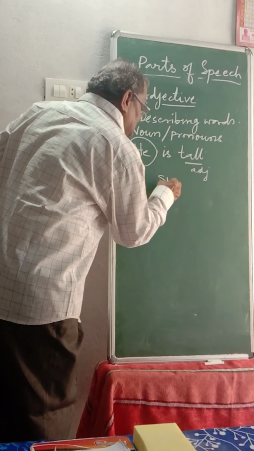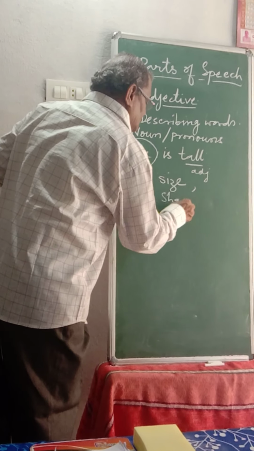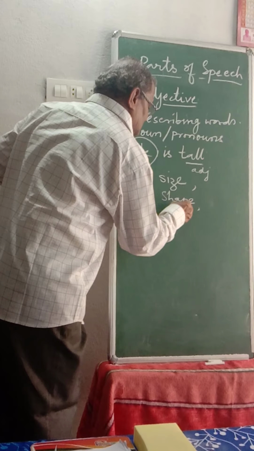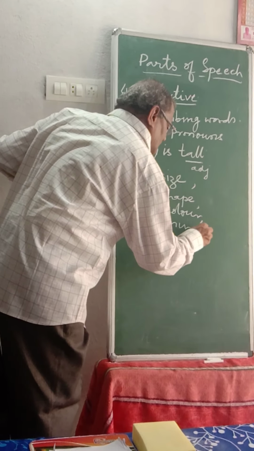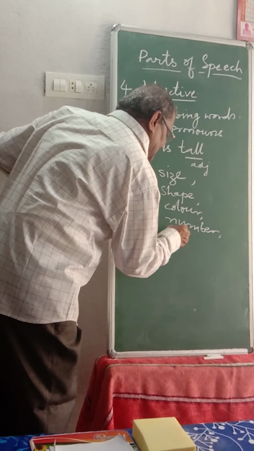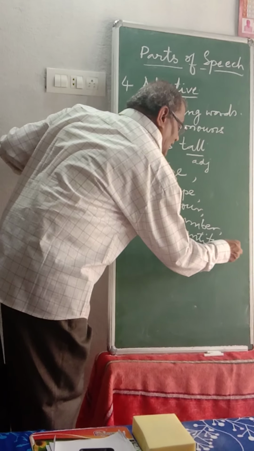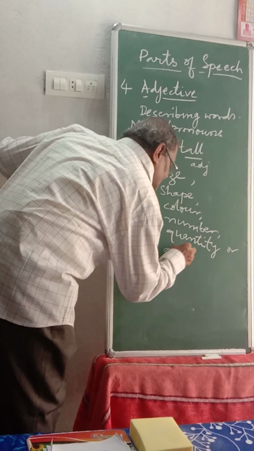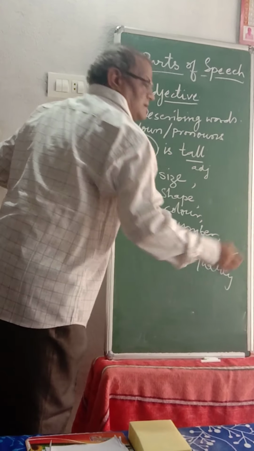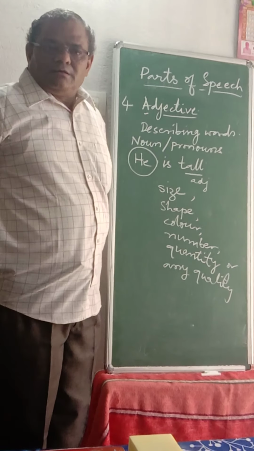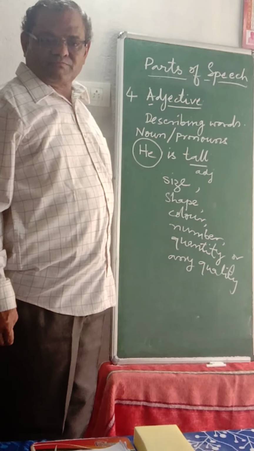Usually size, shape, color, number, quantity, or any quality. She is clever. Clever is telling about she, adjective.